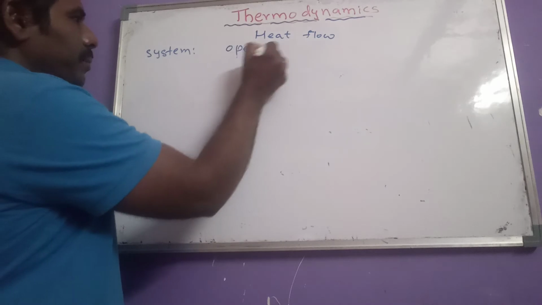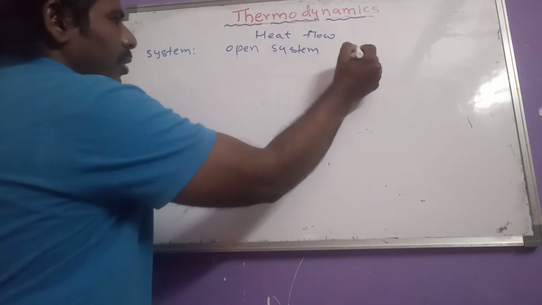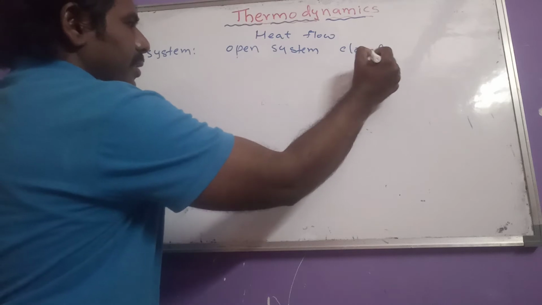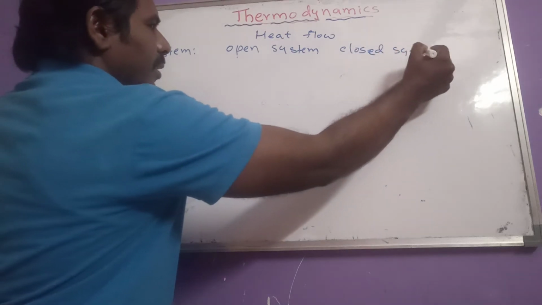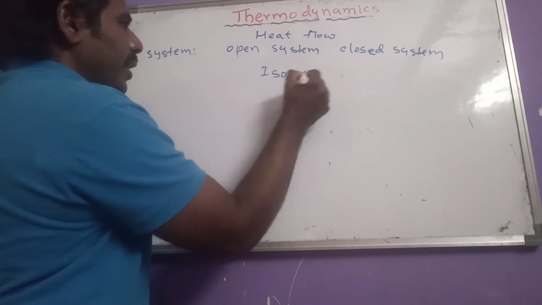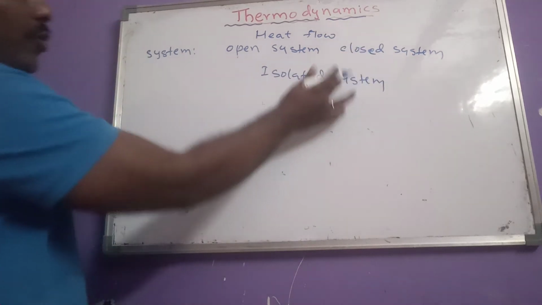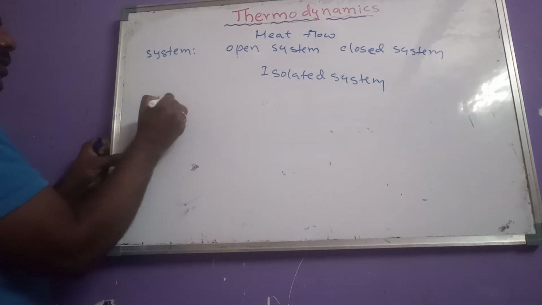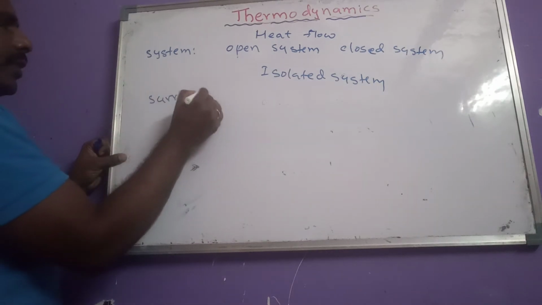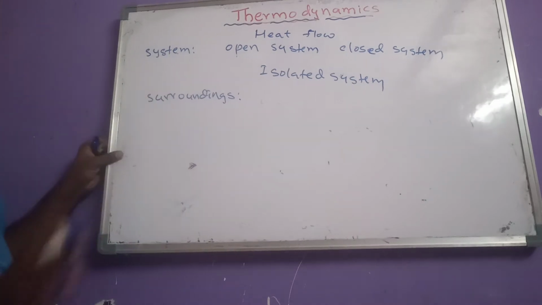In that, the first one is which one? Open system. What is open system and closed system? Let us discuss here. Open system, closed system, and the third one is isolated system. And before going to that, let us see what are surroundings, because these systems are defined with respect to system and surroundings.